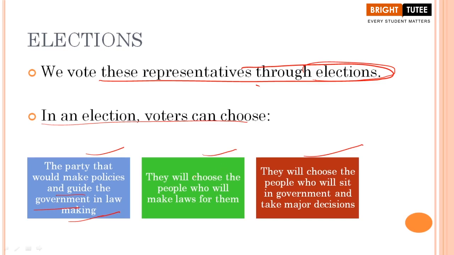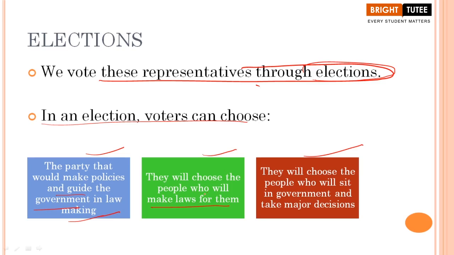Apart from that, they will choose the people who will make laws for them. Definitely, students. Anytime you can watch certain channels such as Lok Sabha TV and Rajya Sabha TV. You will see that all the members of parliament that we have already learnt about are debating on various laws. Who are these people making these laws?